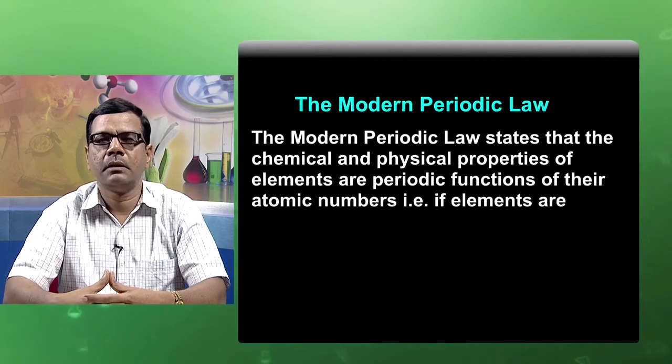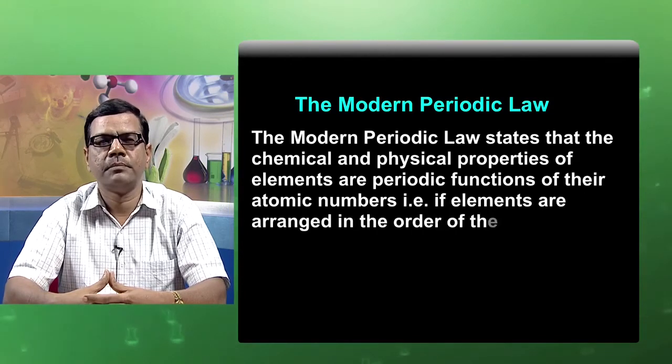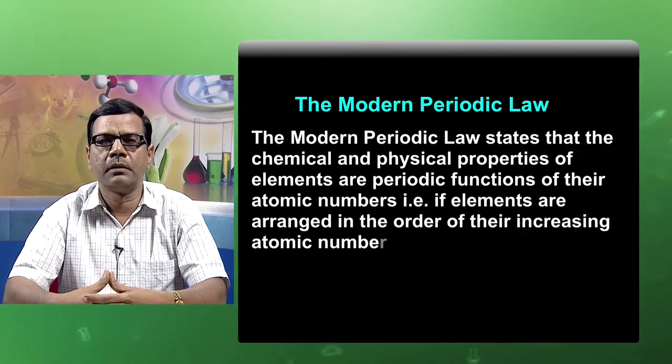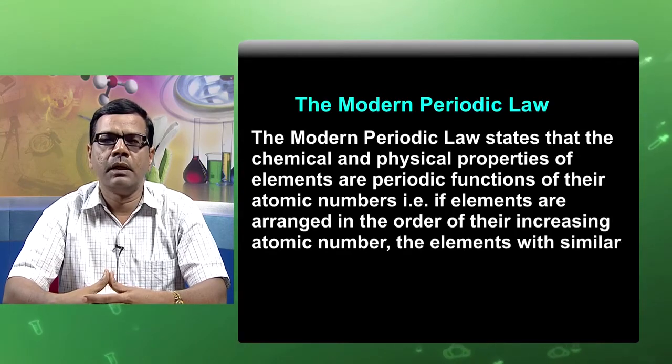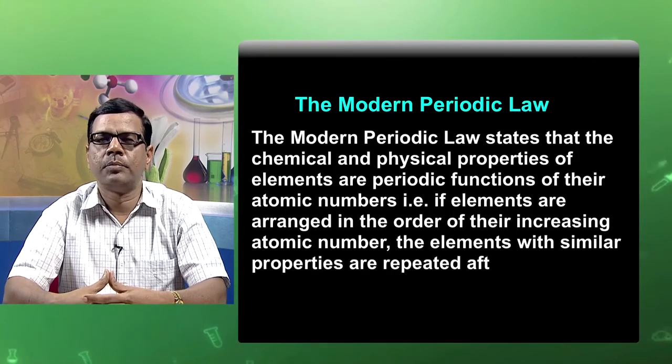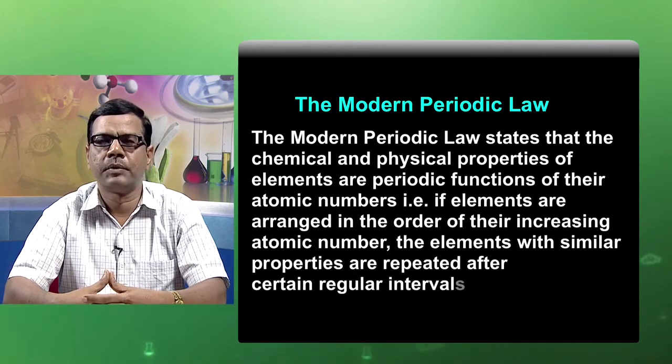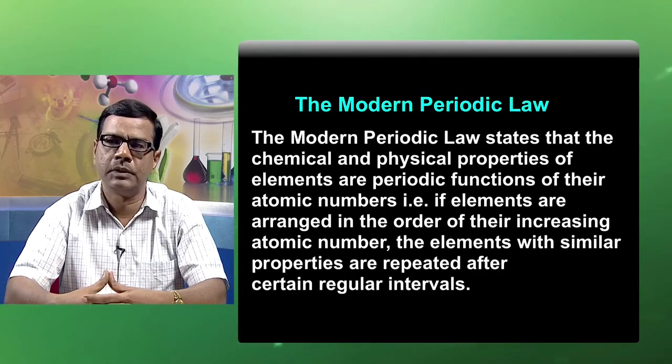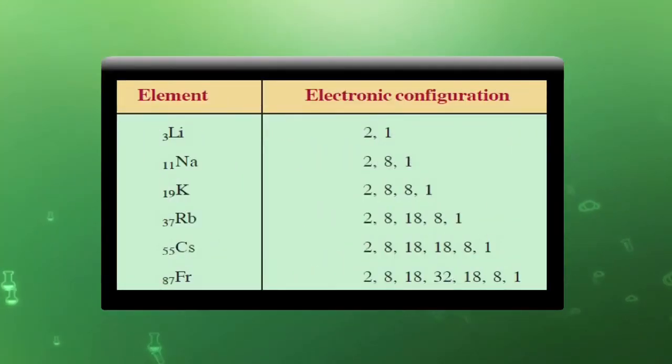That is, if elements are arranged in the order of their increasing atomic number, the elements with similar properties are repeated after certain regular intervals. This is the table which shows the different elements and regular properties, that in all these elements the valence electron is 1, which shows the periodicity in the properties.